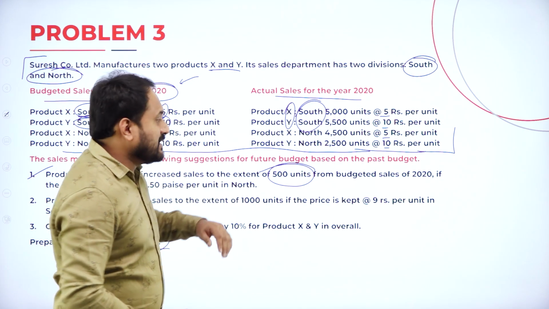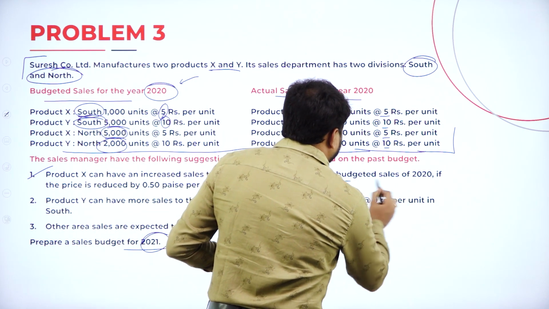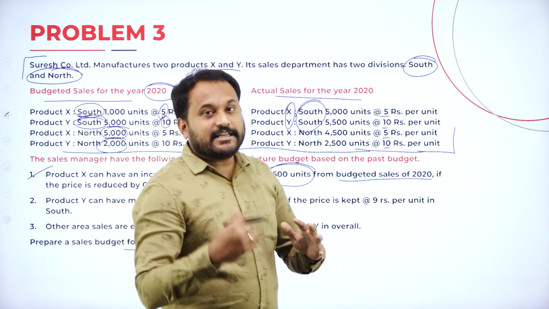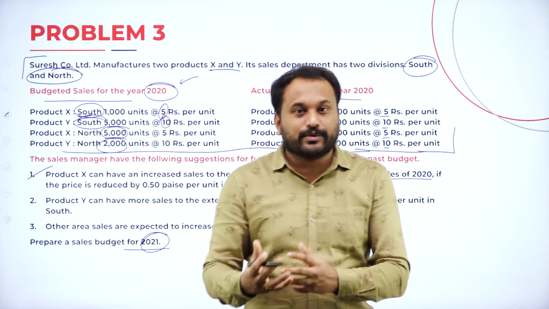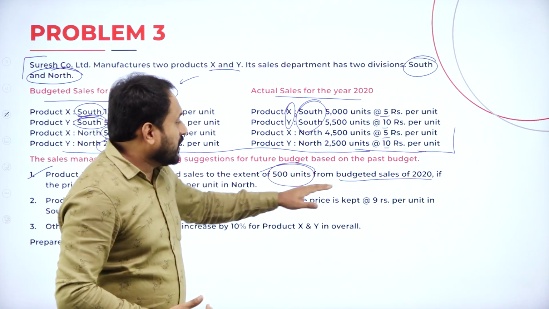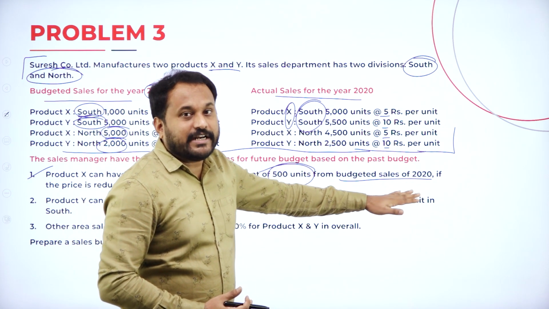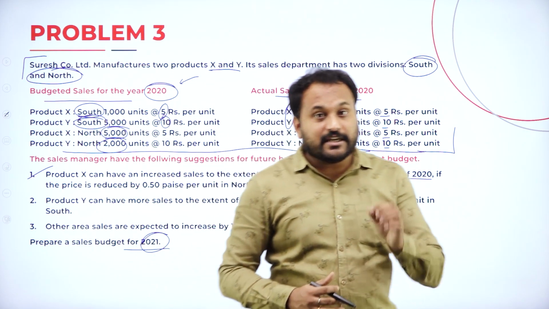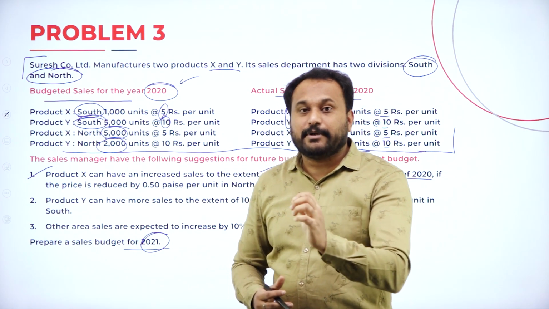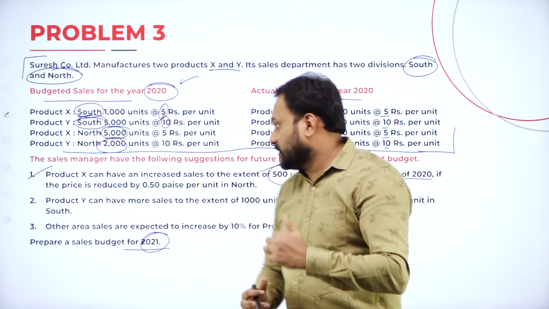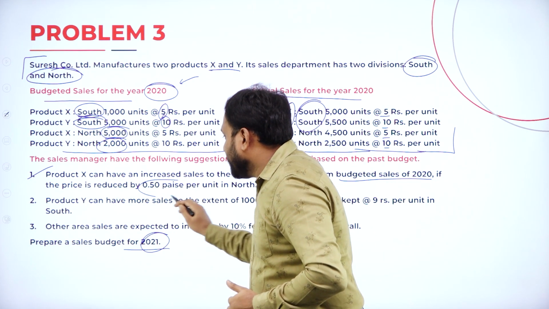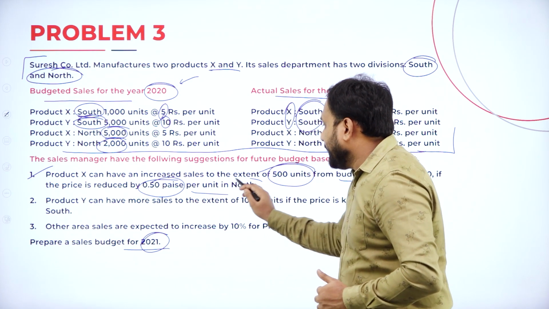They are giving that the estimated sales should be increased by 500 units from what? Budgeted sales of 2020. Now you have got an adjustment where the price is getting reduced. The price is reduced by 50 paisa per unit in north.